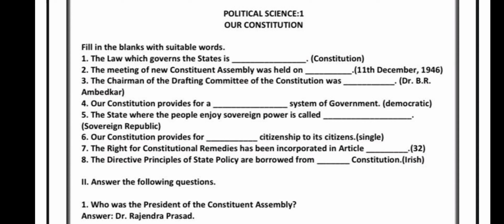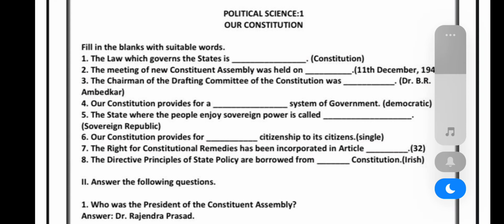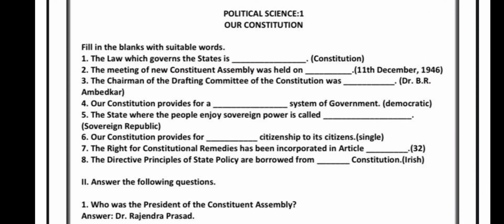Now, moving on to political science, the first chapter, our constitution. The law which governs the state is the constitution. The meeting of the new Constituent Assembly was held on 11th December 1946. The chairman of the drafting committee of the constitution was Dr. B.R. Ambedkar. Our constitution provides for a democratic system of government.